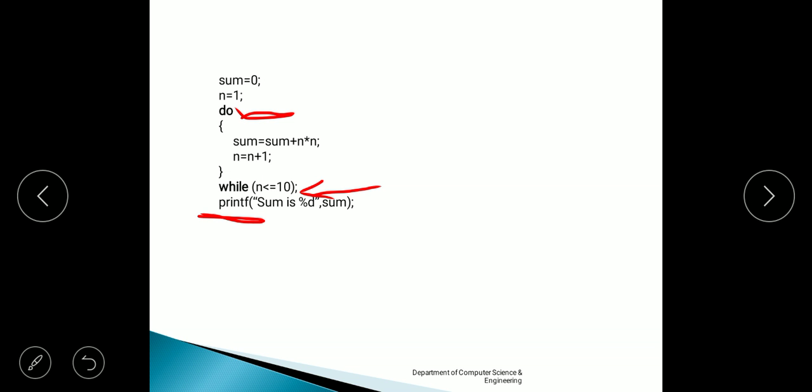I hope you have understood the difference between the do while loop and the while loop. In the while loop, the condition is checked before entering the body of the loop. If the condition becomes true, then only the body of the loop will be executed. That is why in the while loop, the body of the loop may not be executed at all. But in the do while loop, irrespective of the condition, the body of the loop will be executed at least once. So, for the first time, without knowing the condition, the body of the loop will be executed.